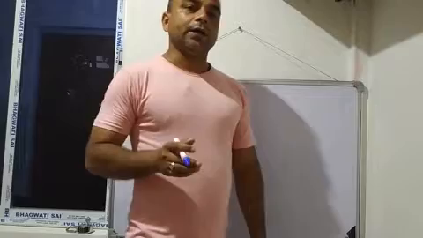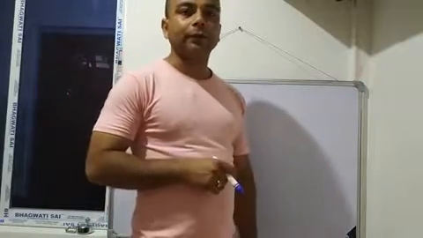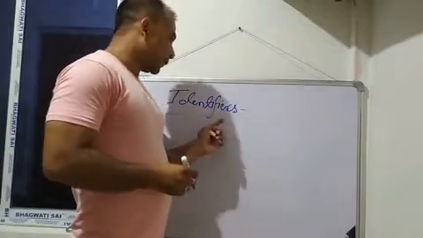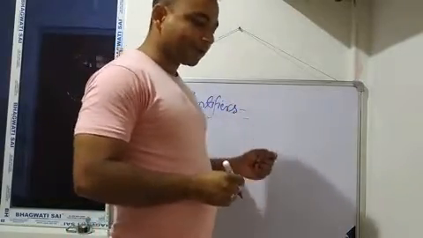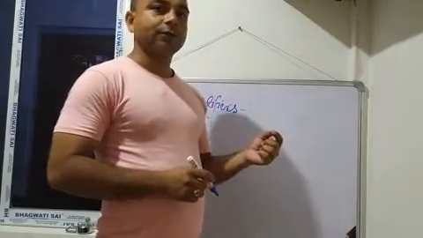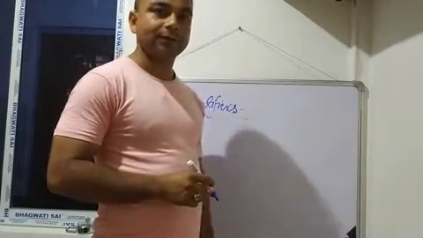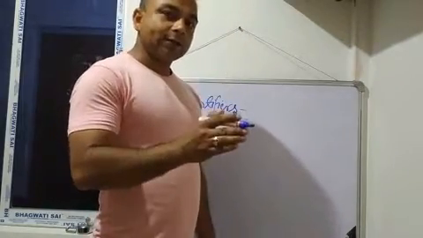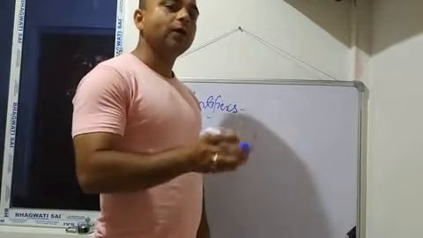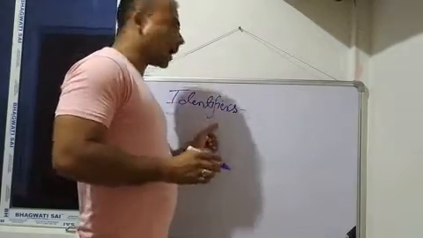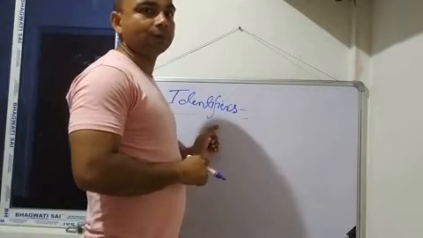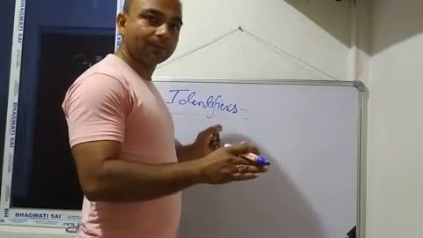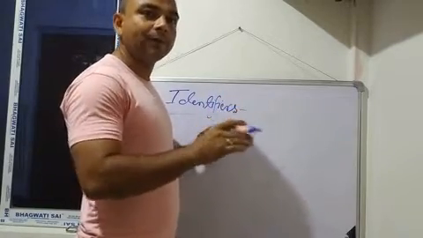I think you don't have any problem about keywords, which I already explained in your last class. So now see identifiers. Just like keywords, we have some identifiers. But the difference between keyword and identifier is what? Keywords are predefined, meaning already created. But identifiers are not predefined words. As per our requirements, we can create identifiers by ourselves.